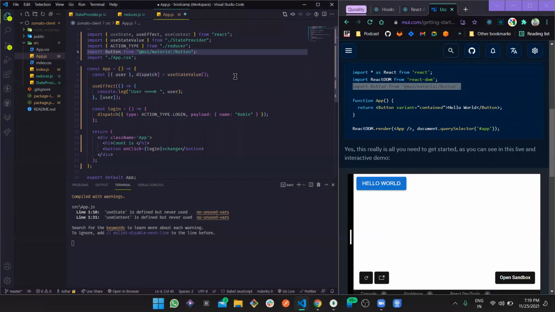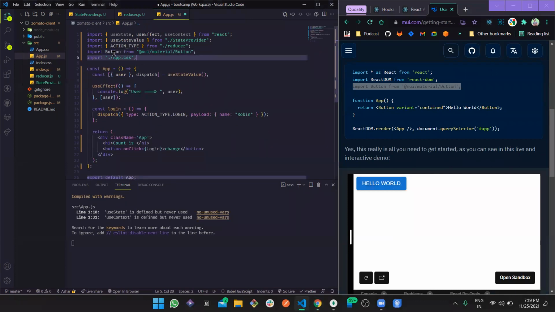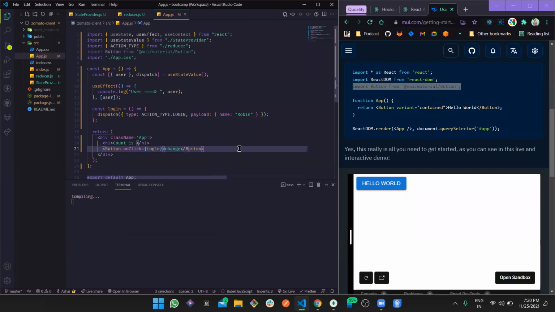Now suppose you are importing multiple items, maybe like button or maybe more components, so this is going to happen, right? But we are not going to do this. What we can do is, instead of importing from the folder, we can import from the root only, and then here we can define the multiple components. So that is a better practice. We are going to work in that way, but this is just a short intro. Now let's convert this button to the component. Simply convert to a React component by replacing the first character with a capital one, and save.